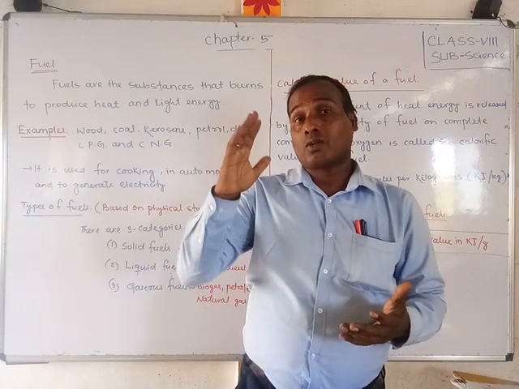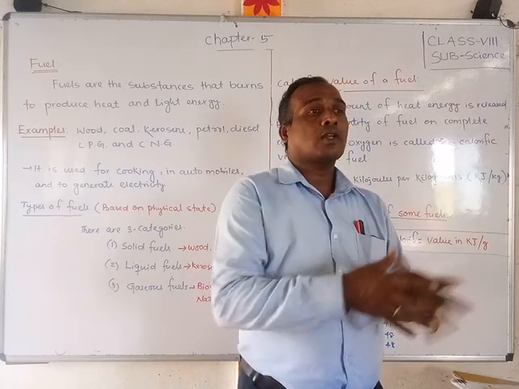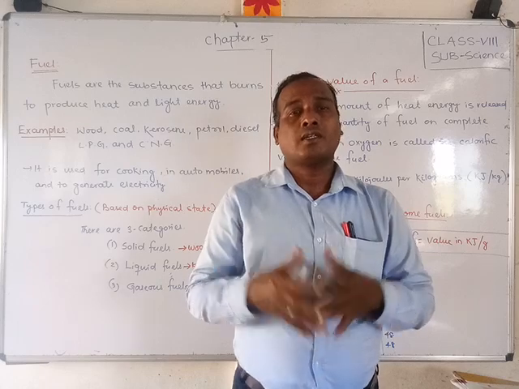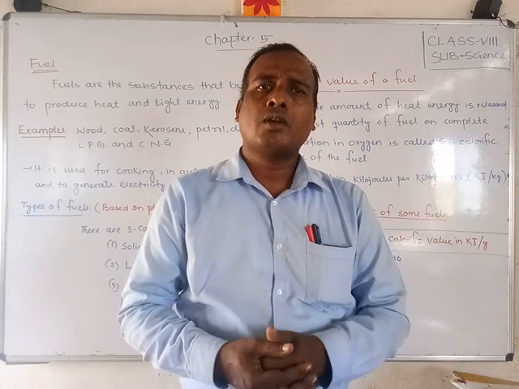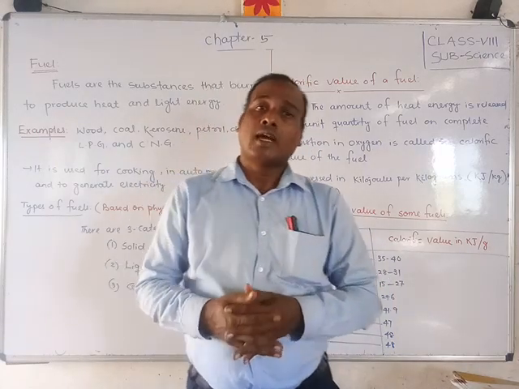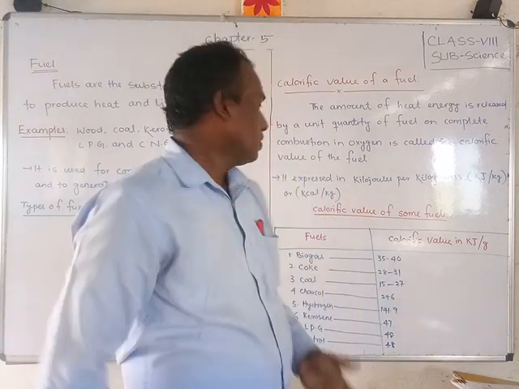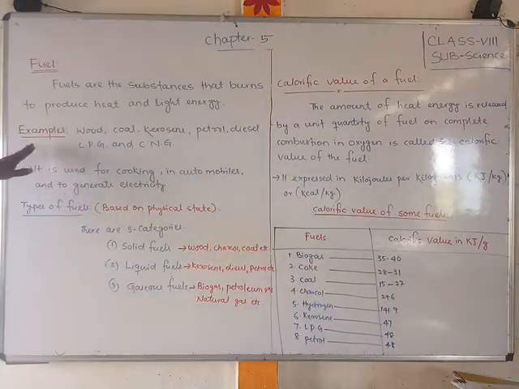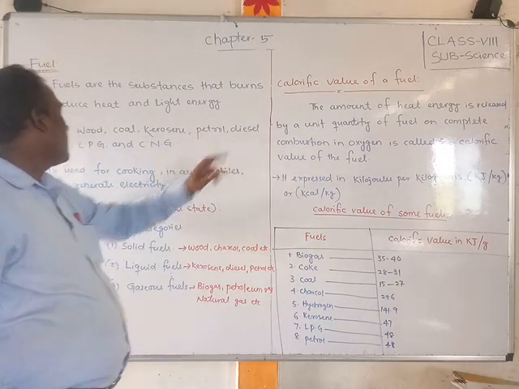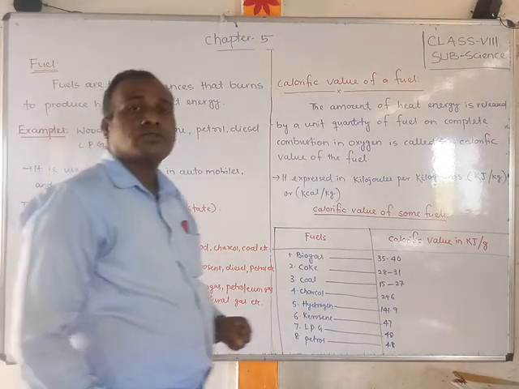In the olden days, when kings were ruling, in particular places they kept wood fires, and the wood burned and gave light energy. At that time electricity had not been discovered, so they used fuel for burning and getting light energy. Now, what are the examples of fuels? Wood, coal, kerosene, petrol, diesel, LPG, CNG. These are the examples of fuels.